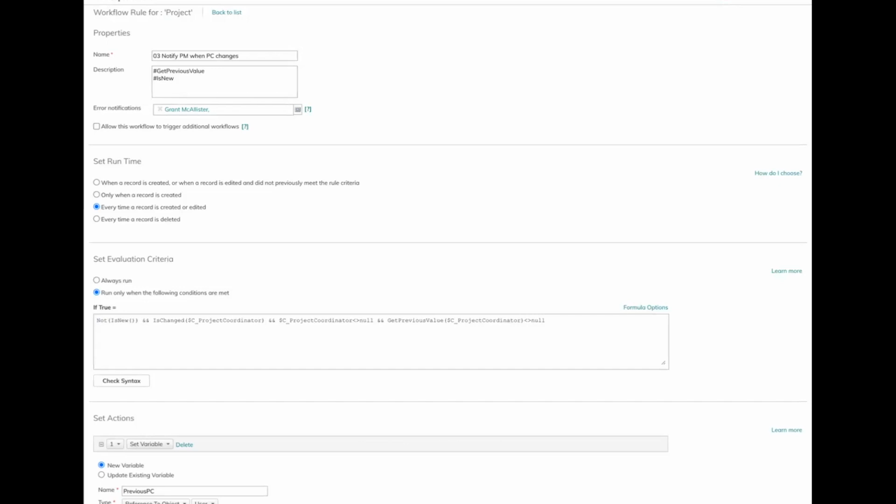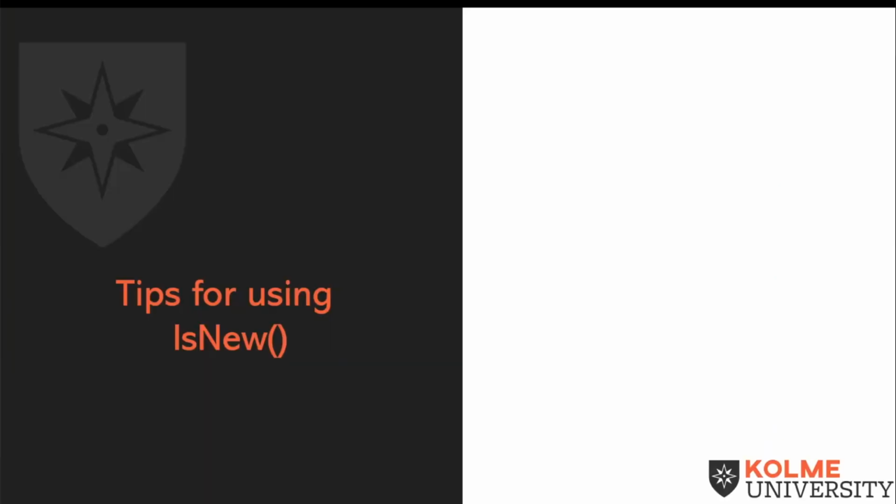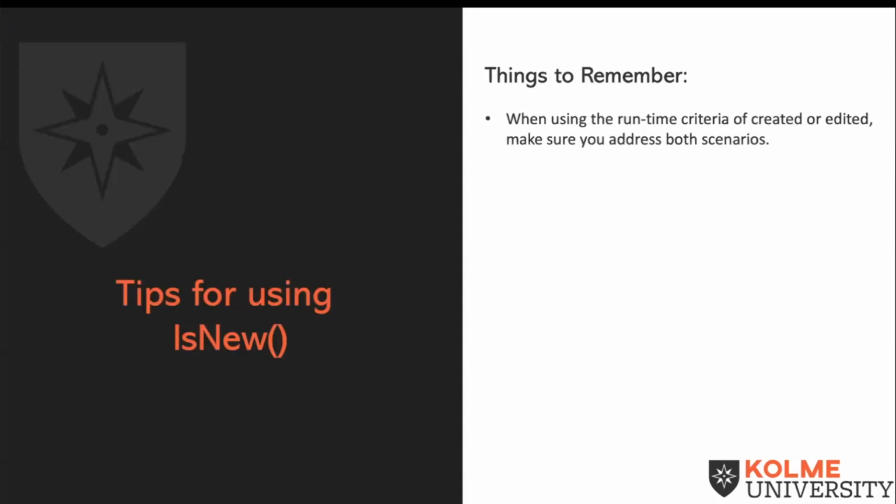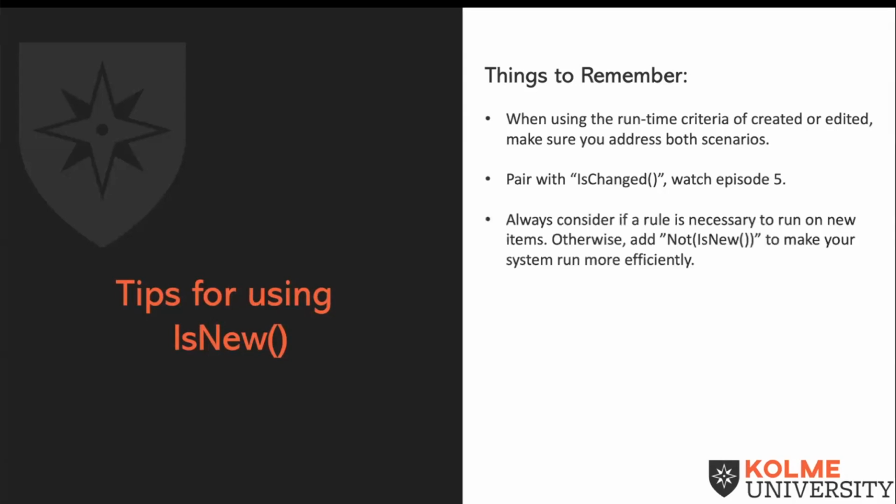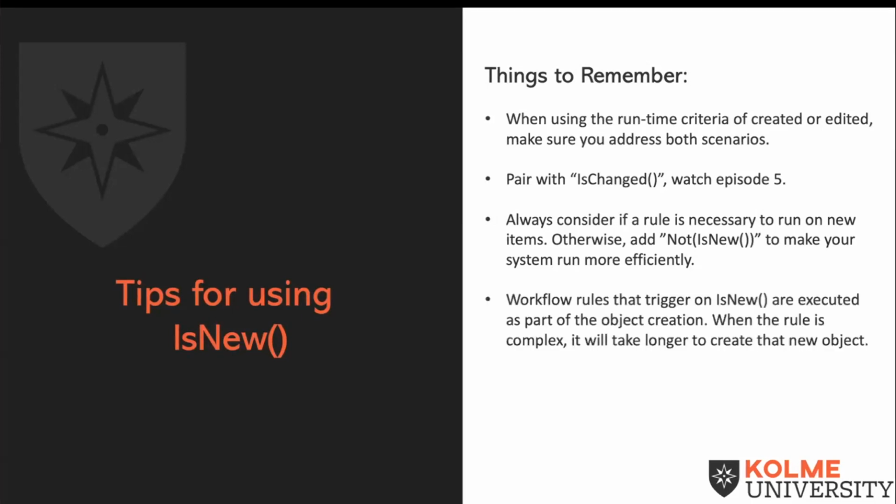Let's take a look at the tips and tricks. There are a few things we want to remember when using is new. First, when using the runtime criteria of created or edited, make sure you address both scenarios. You can pair with is changed, and you should watch episode 5 for more tips on that. Always consider if a rule is necessary to run on new items. Otherwise, add not is new to make your system run more efficiently.